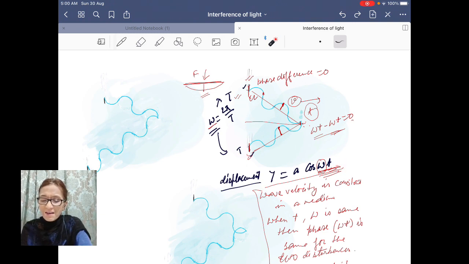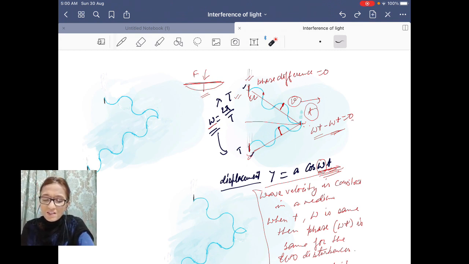Now let us find this time t. For a particle which is at equal distances from the needles, we know that wave velocity in any medium is a constant, and the distance is also made the same. So time, which is equal to distance per unit velocity, this is not time period, this is time taken. Time taken also is a constant.